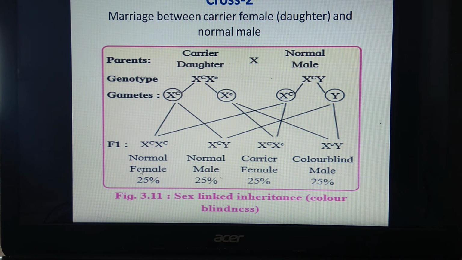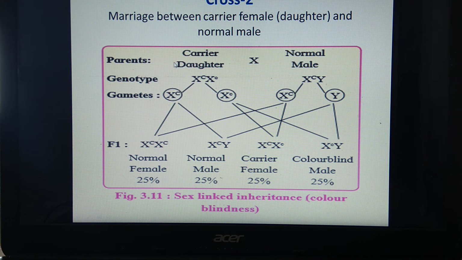So in the result we can see that 25% females are normal, 25% males are normal, 25% carrier females are there, and 25% colorblind males are there. That means if you consider males only, then out of this 50% males, 25% are normal and 25% are colorblind.